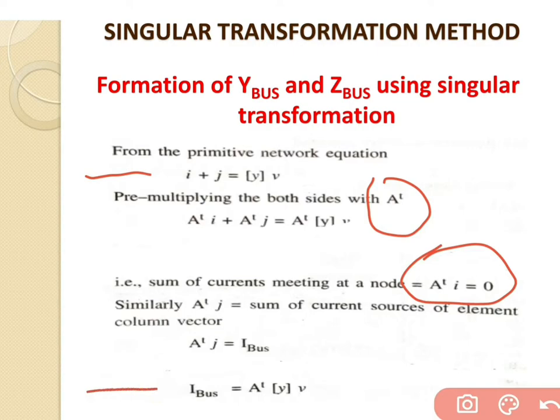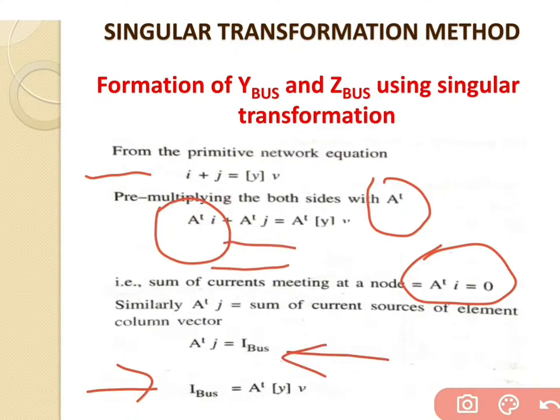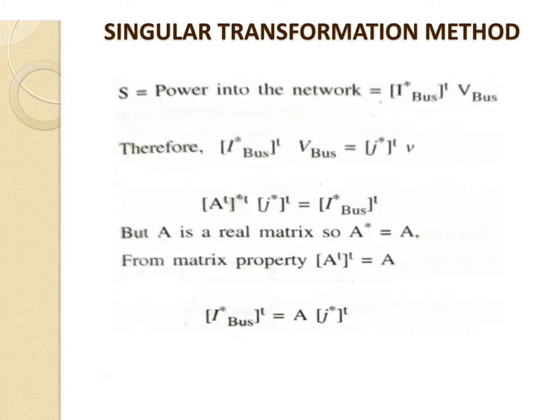Then the new equation becomes I bus is equal to A transpose Y into V, because A transpose I, that is equal to zero, we have assumed, and I transpose J, for that we have assumed the I bus. So the new equation becomes I bus equal to A transpose Y into V.